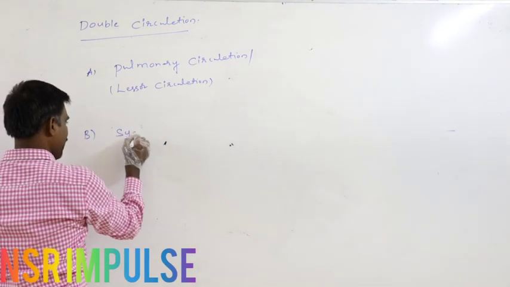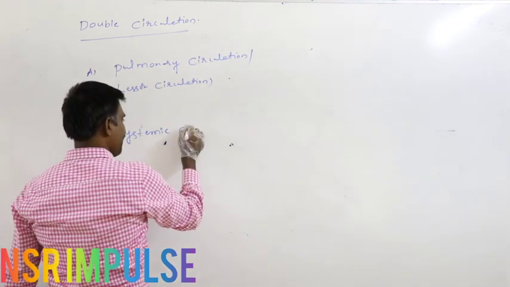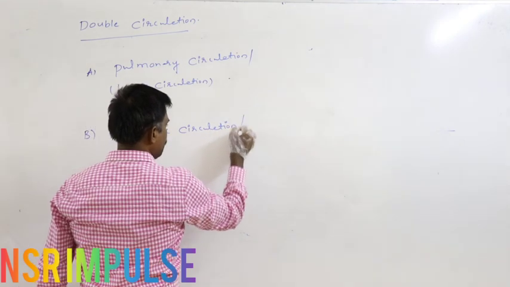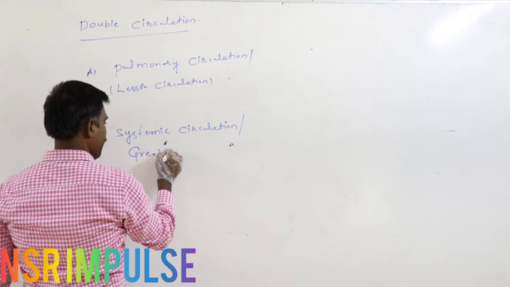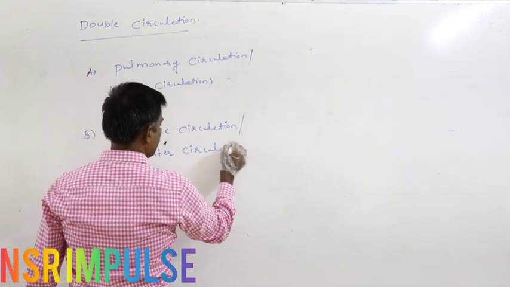The second one is the systemic circulation, also called the greater circulation.